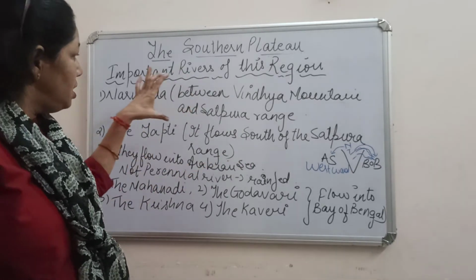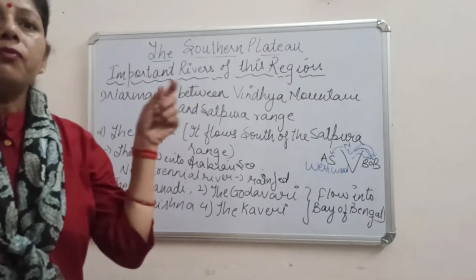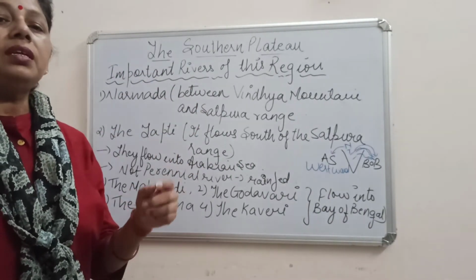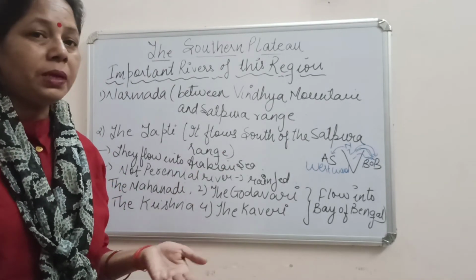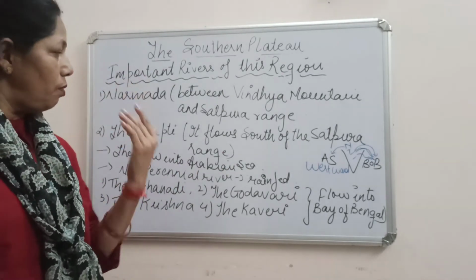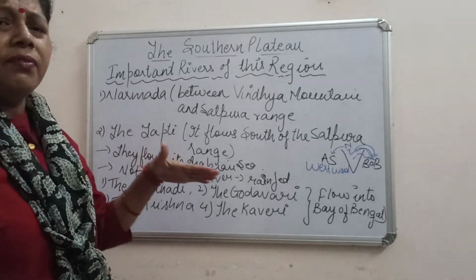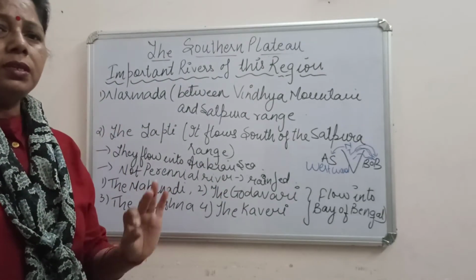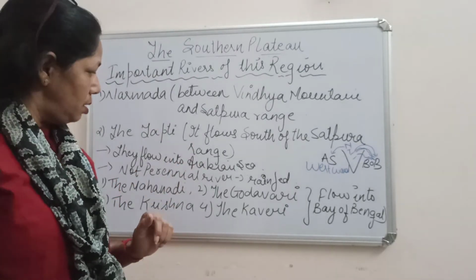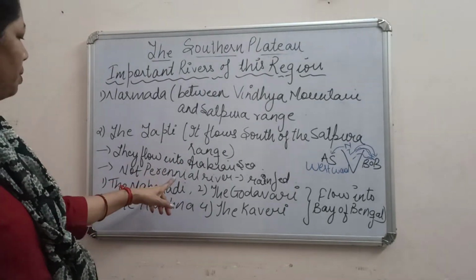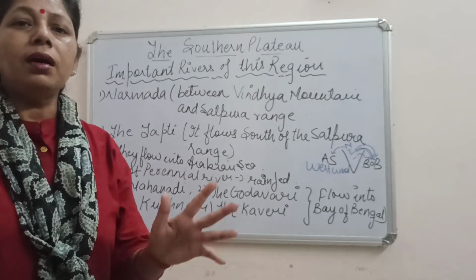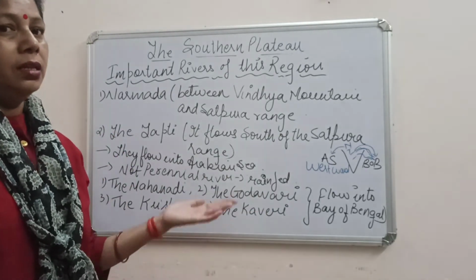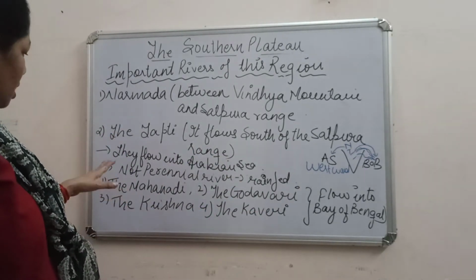What is the main feature of these two rivers? They are not perennial rivers. What are perennial rivers? Perennial rivers always have a regular flow. The rivers which flow throughout the year are called perennial rivers, like your Ganga and Yamuna. They flow throughout the year.